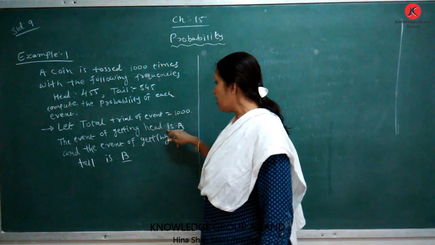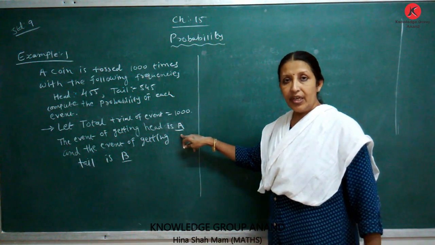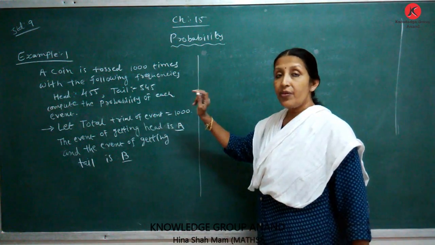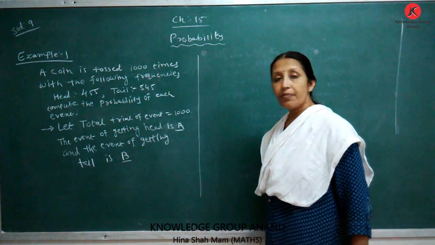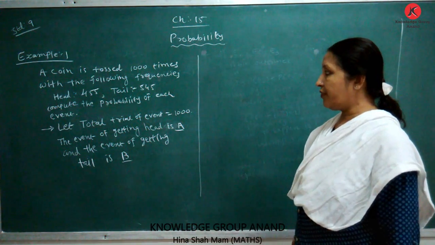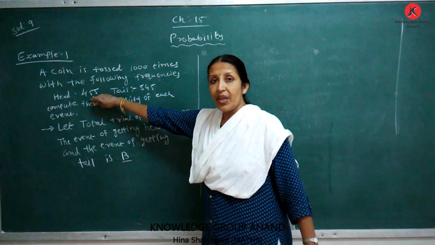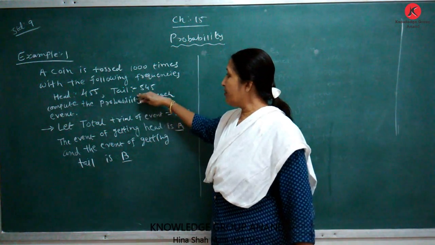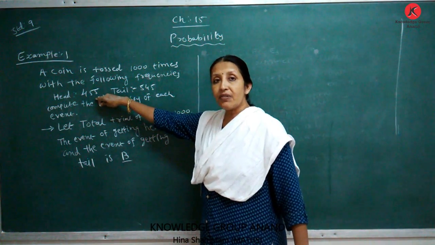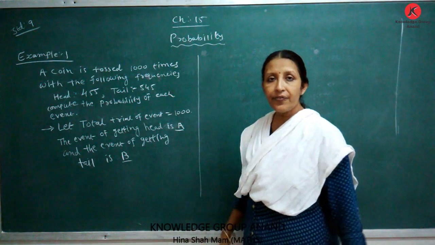The number of trials of event A is equal to 455 and the number of trials of event B is equal to 545.